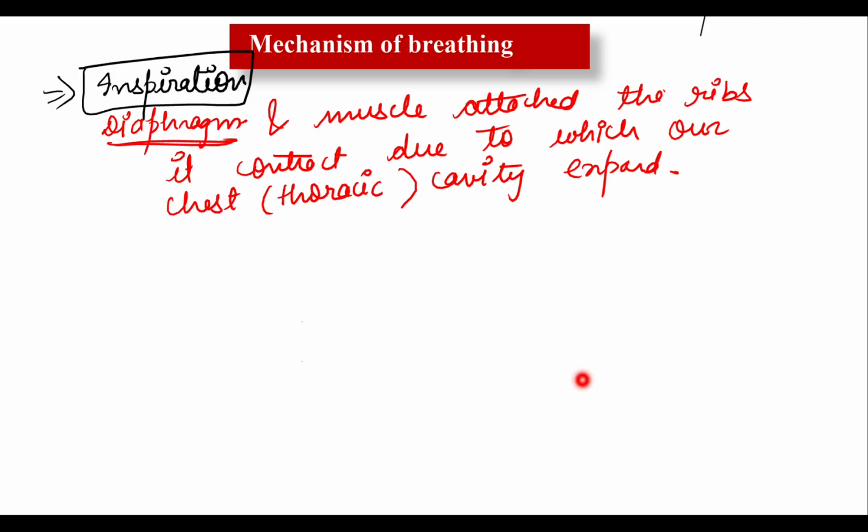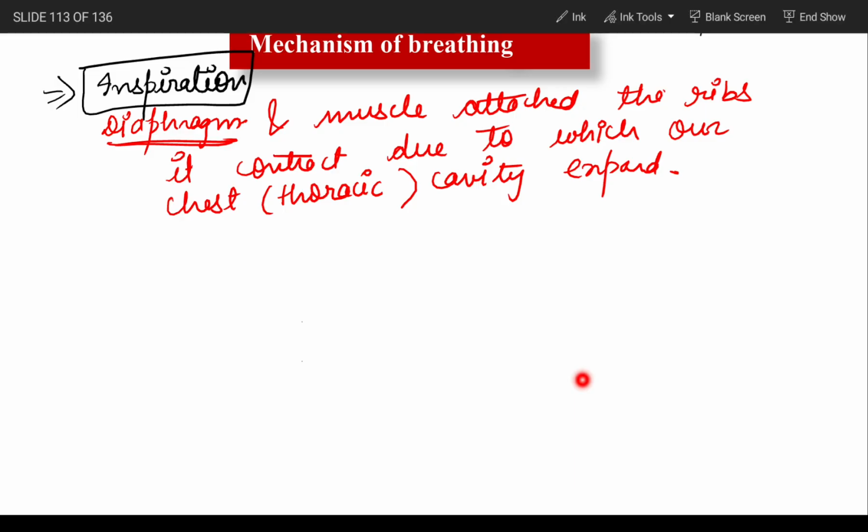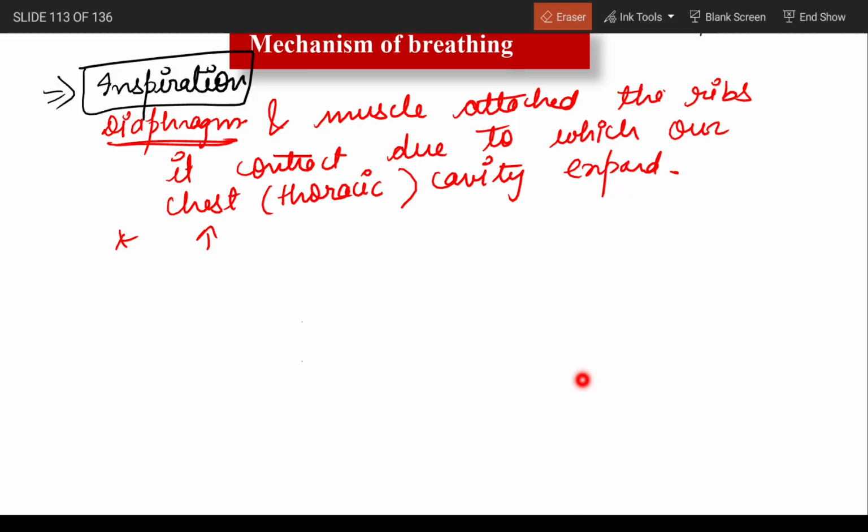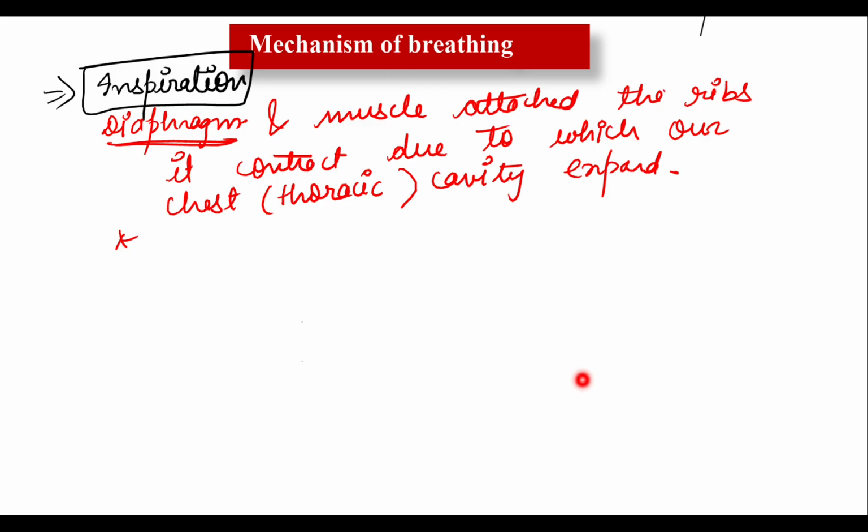Okay, and this expansion movement of the chest increases the volume inside the chest cavity, due to the decrease in the pressure. So write down the next point: there is an increase in thoracic cavity volume. Why is there an increase in thoracic cavity volume? Let me write down one more thing here: it will cause the contraction of the diaphragm and the muscles attached to the ribs, or the rib muscles in simple language.